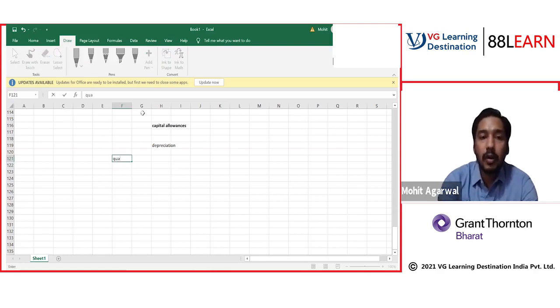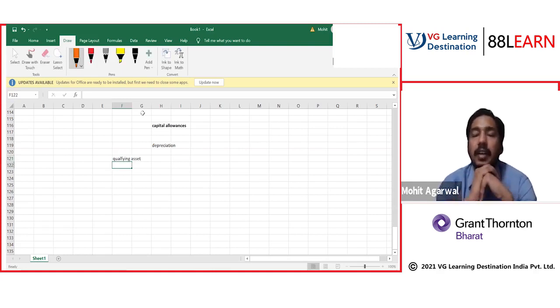So first you need to check whether the asset for which we are claiming capital allowance is a qualifying asset or not. If it is a qualifying asset, only then can we calculate capital allowances on that asset. Correct? So there are certain criteria for a qualifying asset.